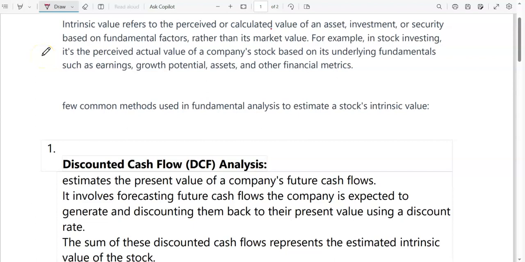Hello friends, today we will discuss the concept of intrinsic value.